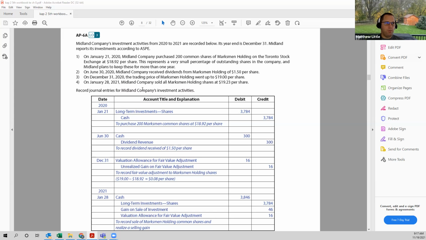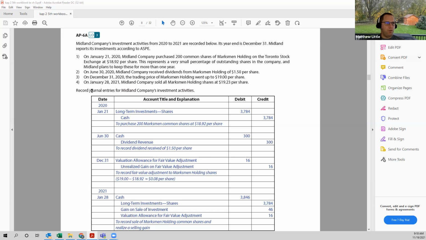On December 31st, 2020, the trading price of those shares went up to $19. So to record the unrealized gain, we take the $19 market value less the $18.92 that we recorded those investments at. So they've increased by 8 cents per share times the 200 shares. Our valuation allowance for fair value adjustment would be debited for $16, and our unrealized gain for fair value adjustment would be credited for $16.